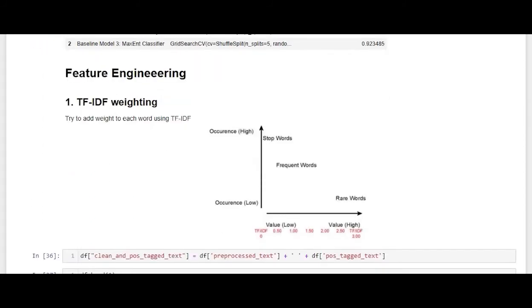Now coming towards feature engineering. In order to improve the performance of our models, we have used several techniques. One of them was TF-IDF. TF-IDF stands for term frequency inverse document frequency. As we can see in this diagram, the words which are rare carry more value as compared to words which have high occurrence but low value. We reran all the models along with TF-IDF.